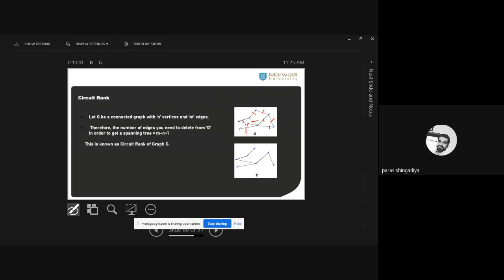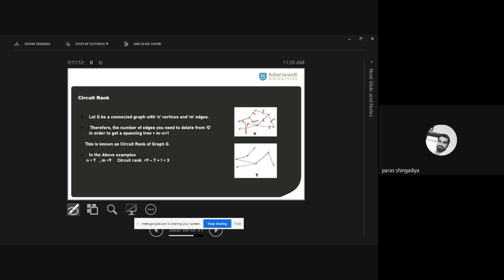And we know that we have to delete 3 edges to make the graph a tree. But let's verify this answer by using this formula. So here we get 9 minus 7 plus 1, m minus n plus 1. 9 is the number of edges, 7 is the number of vertices. So 9 minus 7 plus 1, and you will get 3. It means you have to delete 3 edges to make this graph a tree. Clear? You have to delete only 3 edges.